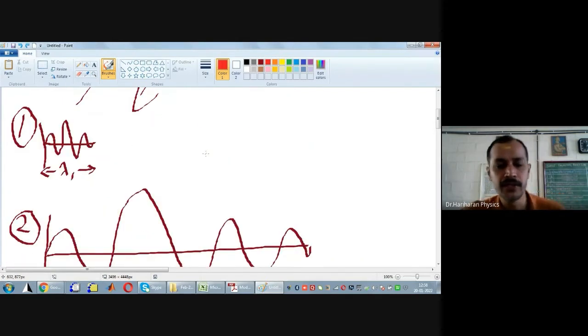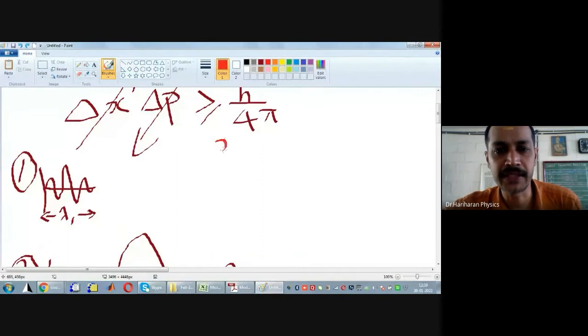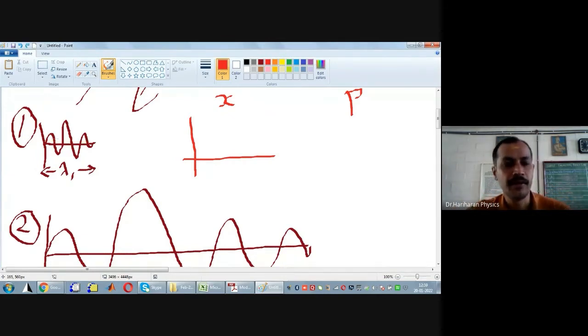Therefore, this part we can put in a space called X space and P space. Suppose I write this as X, and this as P, where P means momentum space. In the first case, it is easy for me to locate where the electron is, because the wave is confined over a small region.